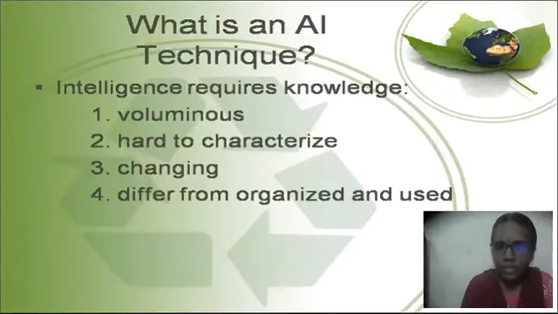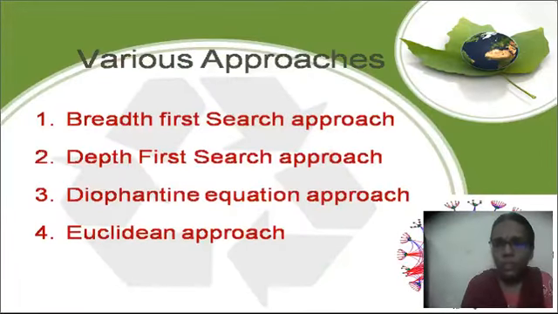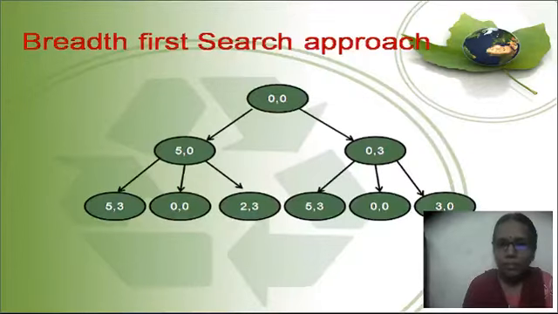Now we should see what an AI technique is. Intelligence requires knowledge and it is voluminous, hard to categorize, and it keeps changing, and it differs from organized and how they are being used. Now I have taken a small topic, that is the various approaches in artificial intelligence. Four main approaches are there. First one is breadth first search, second one is depth first search, third one is Diophantine equation approach, and fourth one is Euclidean approach.